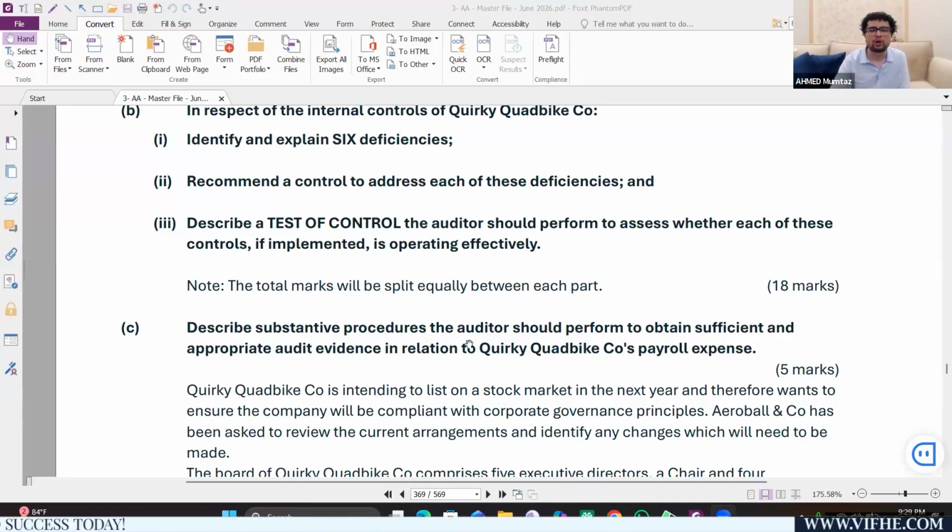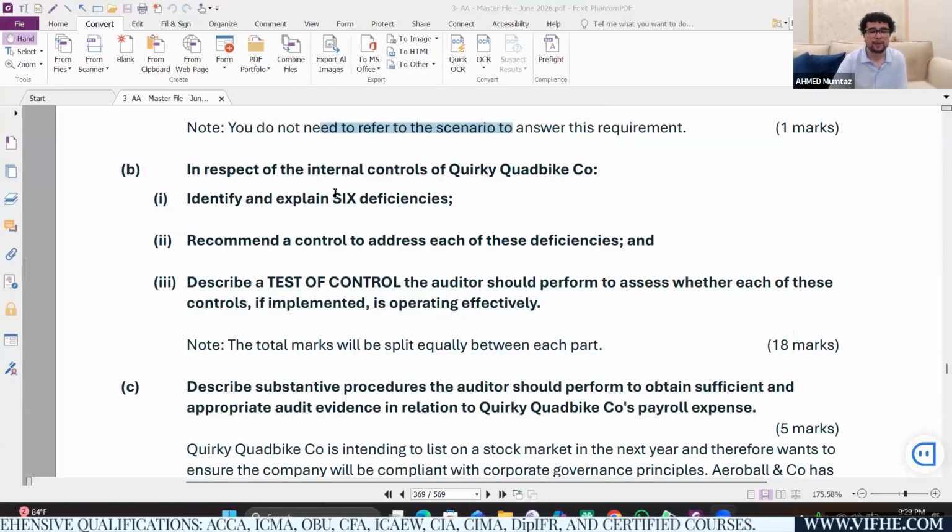So obviously, I am not going into the detail of part C because it's a completely different topic, but I think I've given you enough flavor of the part C. For 5 marks, you need to write 5 correct procedures to score 5 marks. You can write 6 procedures, you can write 7 procedures, but my honest recommendation would be take your time, plan your answer, and write solid 5 procedures. At the end of the exam, if you are still left with extra time, you can always write 1 or 2 extra procedures, but don't write extra control deficiency. Why? Because the question says identify and explain 6 deficiencies.